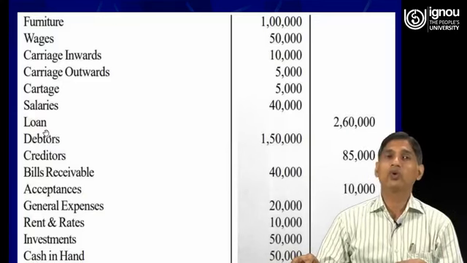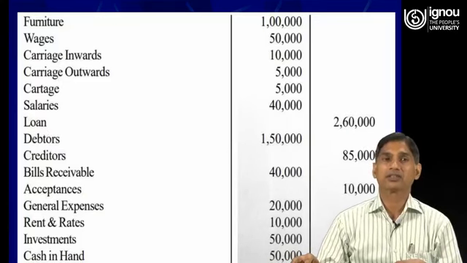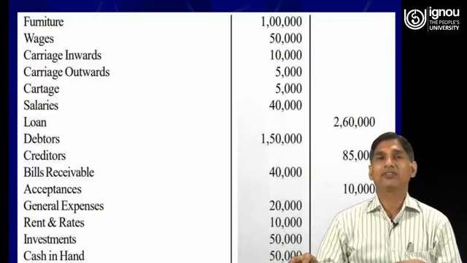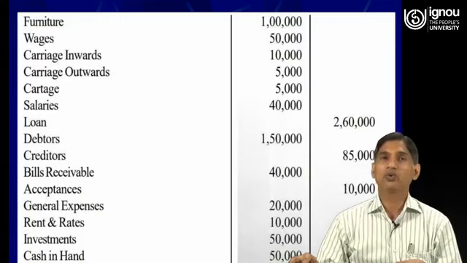Loan, so loan is a liability for the business. It means the business has taken a loan of rupees 2,60,000. So the assets have always a debit balance, therefore the liabilities will have the credit balance. Debtor, again an asset for the business. It means the person to whom we have given the credit facilities or to whom we have sold the goods on credit basis.